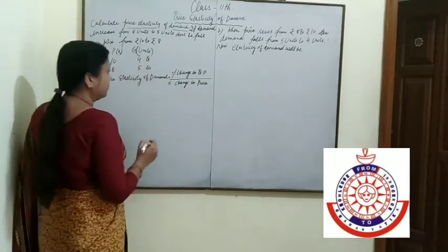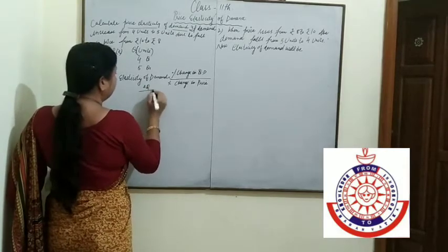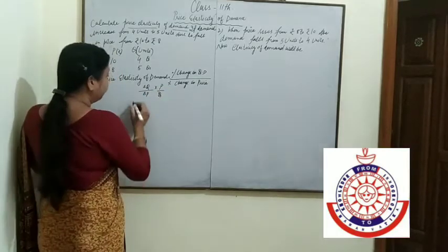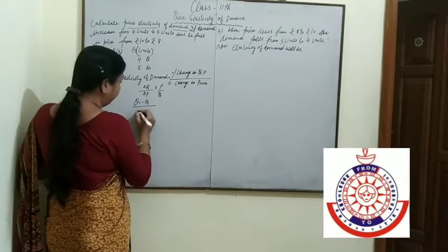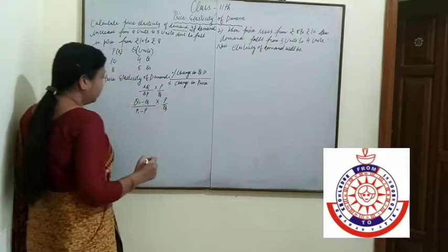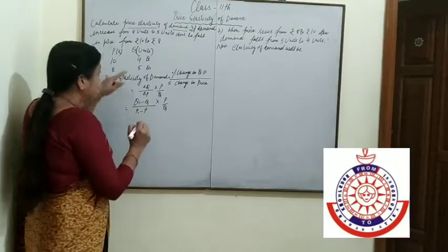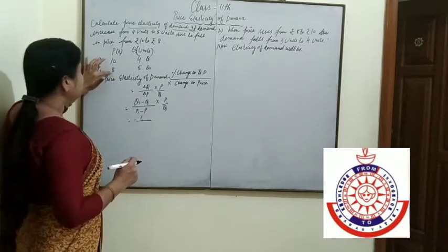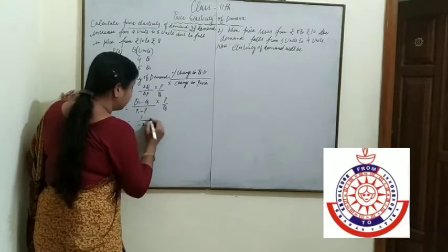And we know how we can calculate the percentage: change in Q upon change in P, multiply P by Q. What is the meaning of change? Change in Q means Q1 minus Q, and change in P means P1 minus P, multiply P by Q. Let us see. Q1 minus Q, 5 minus 4, that is equal to 1. And P1 minus P, 8 minus 10, that is minus 2.